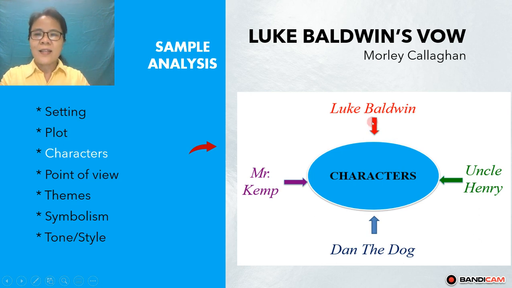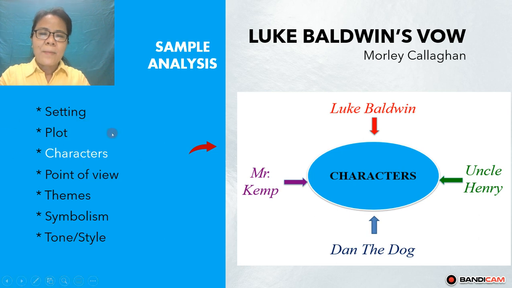Luke is the protagonist because he is the central character of the story, and Uncle Henry is opposed to him, right? He doesn't want Luke to keep the dog. Luke wants to protect the dog.